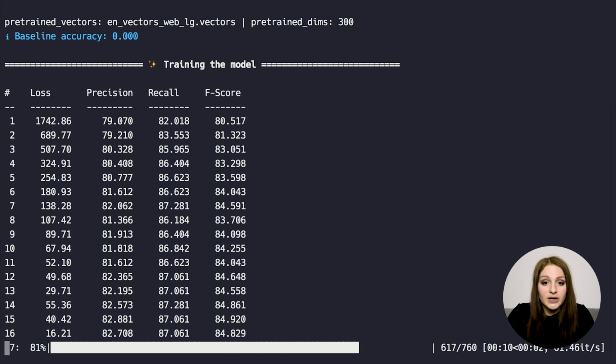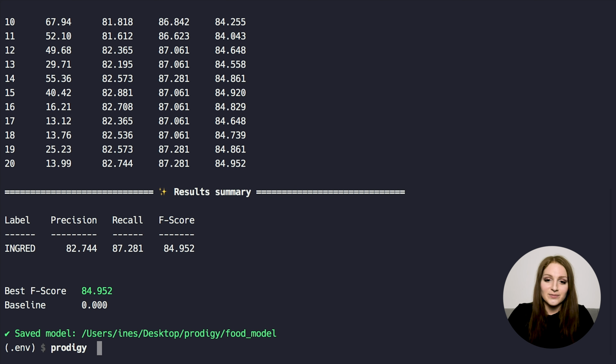But after 20 iterations, we have increased our accuracy. It's pretty good, especially given that we're able to automate a lot and didn't spend that much time on doing the additional annotation. And we doubled our training data and got that nice improvement. And it could also mean that, if we wanted to spend a bit more time, we could maybe get a bit more out here. I don't think that's the end of it. But we've now saved out the model, and I think the results are good enough.